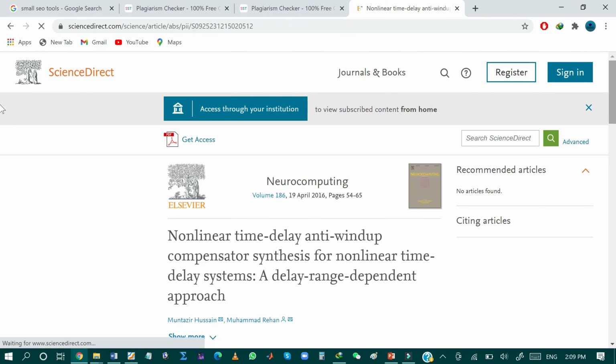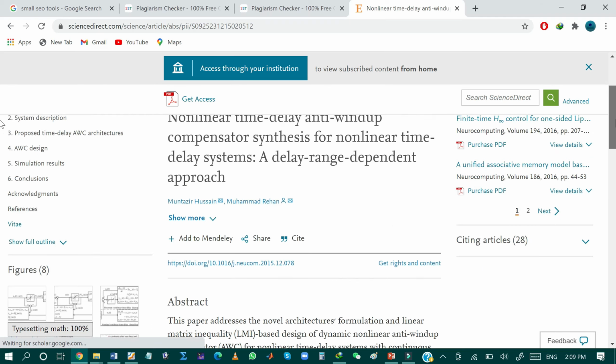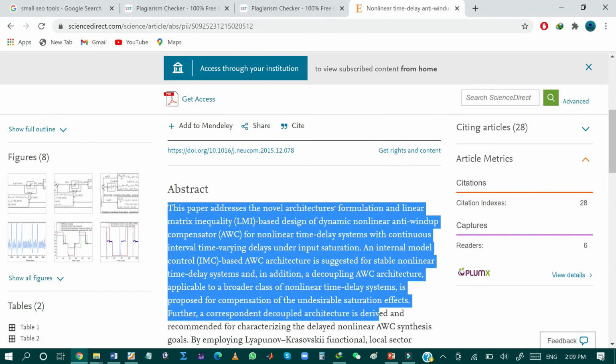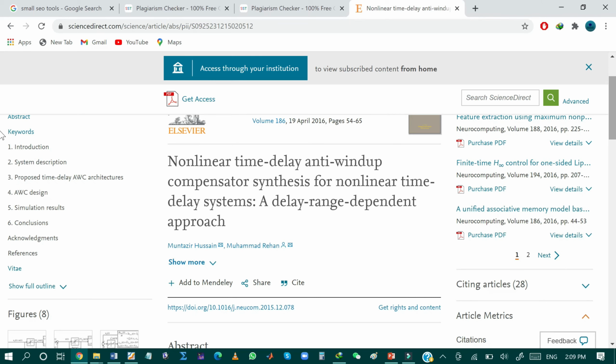You can see the further details of the source. This is the same paper from which I have copied the abstract. So hence this is verified that the Small SEO Tool has successfully detected the plagiarism in my document.